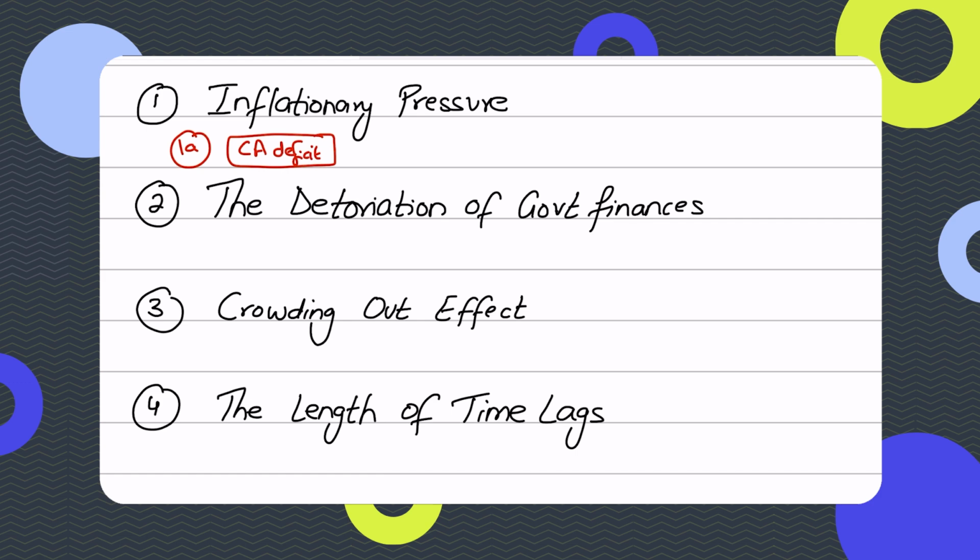The second thing, students, you're supposed to mention is the deterioration of government finances, because obviously if you're increasing government spending, that requires government finances.